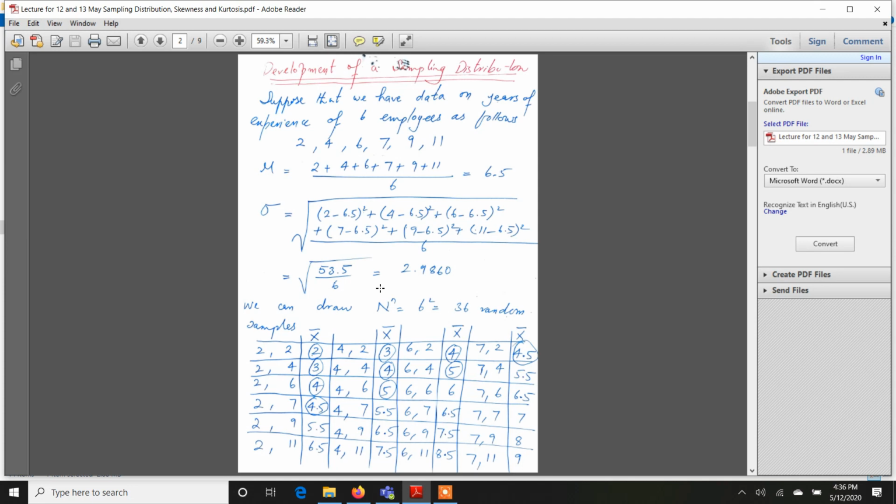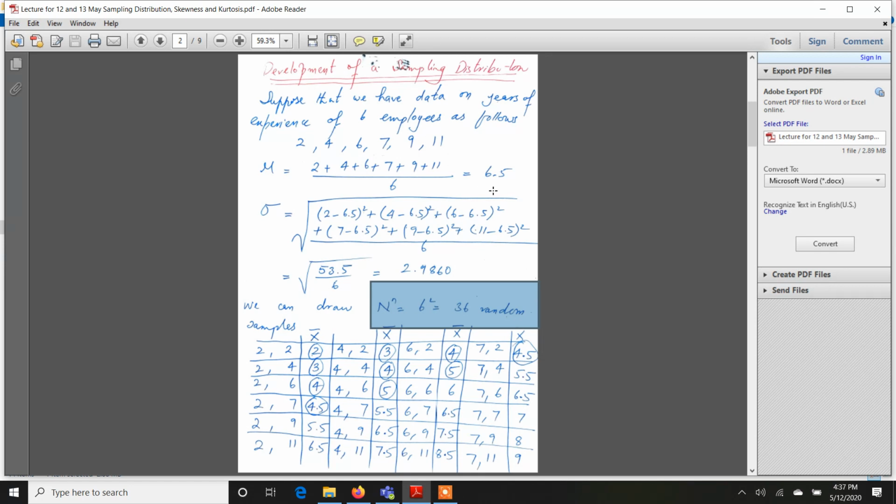So how many random samples can I draw if I allow for repetitions in the sample? I use the word that I'm allowing repetitions in the sample, so we call it simple random sampling with replacement. So if I have to draw random samples of size 2, simple random sampling with replacement, and the sample size is 2.